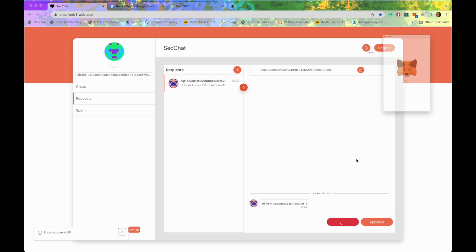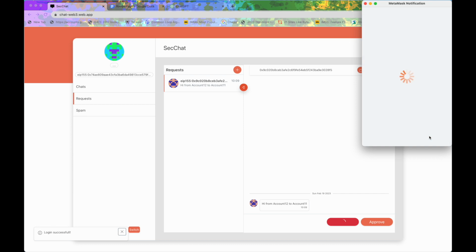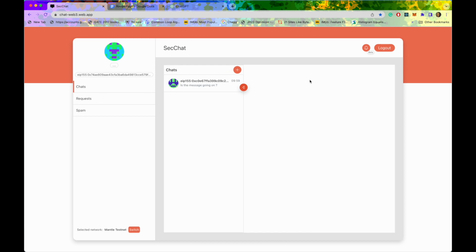Now assume that it is spam, so we mark it as spam, and then we deduct this amount. It will confirm. What it does is that the 0.1 BIT which the sender had staked has now moved from the contract to the receiver, to me, as I'm getting rewarded for being spammed, and the sender is being penalized. Now here in the spam section we can see that it is a blocked message.